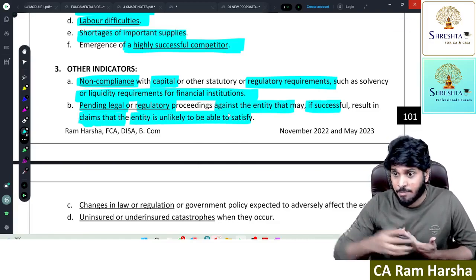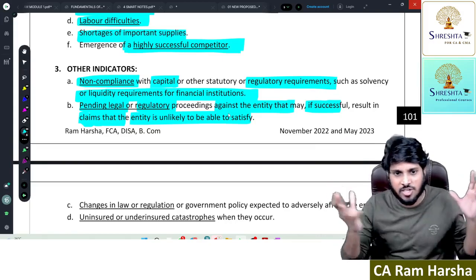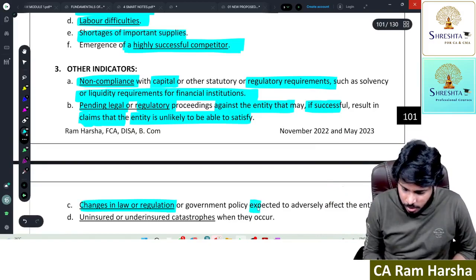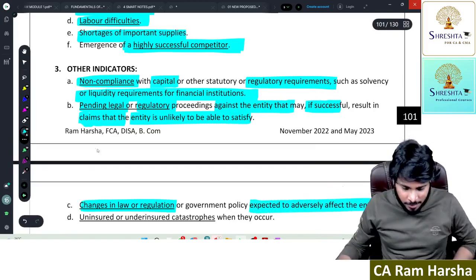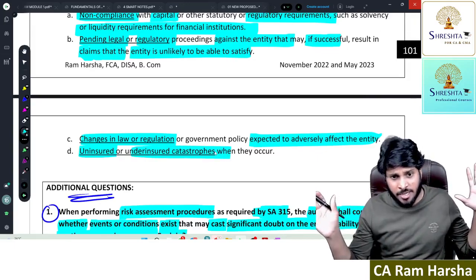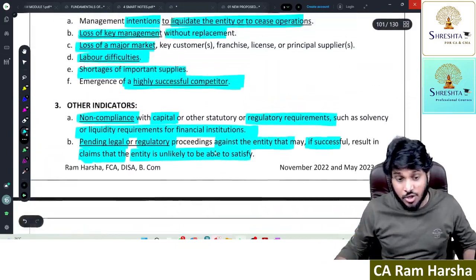There is a case against the company; if that case was successful, the company has to pay a lot of money, which the company cannot. Changes in law or regulation that will adversely affect the company. Uninsured or underinsured catastrophe: some natural calamity occurred, all my plant and machinery destroyed, and I don't have insurance properly. These are all events.